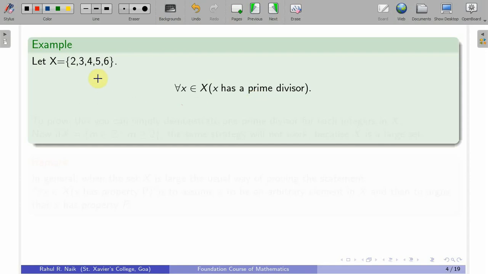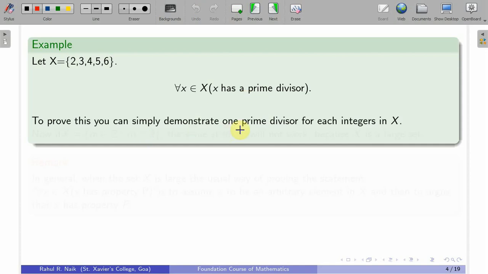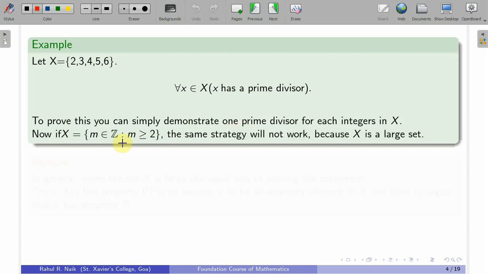But if I change this X to a very large set, say for example it has 100 elements, can I use the same strategy to prove that every element of X has a prime divisor? That is not possible, right. So, for example, if X is equal to {m in Z such that m is greater than or equal to 2}, the same strategy will not work because X is a large set.